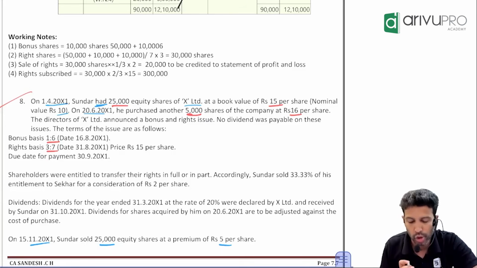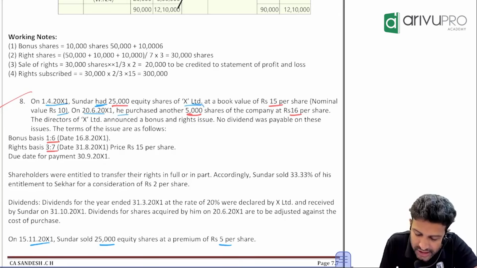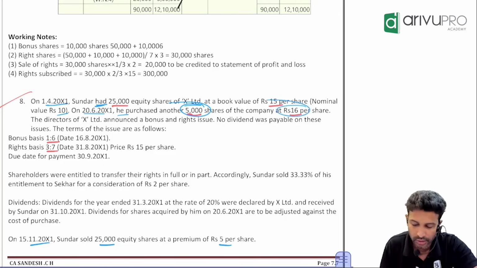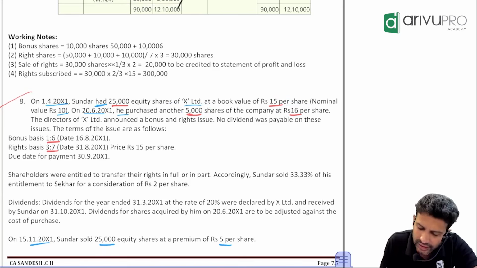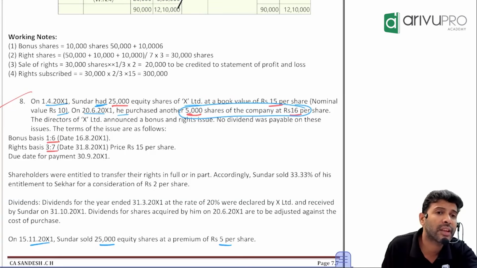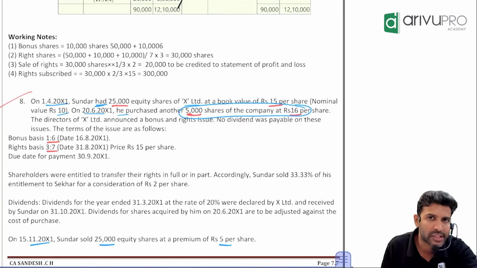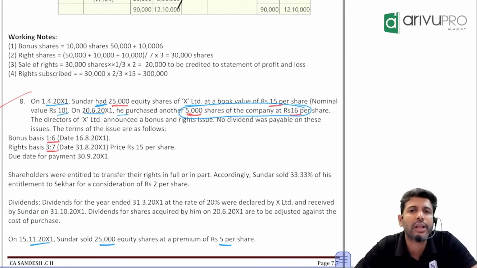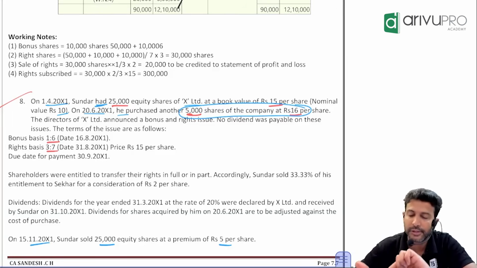On 20th June, the same person Sundar purchased another 5,000 shares at what value? 16. 16 fives are 80, so 80,000. Any stamp duty, brokerage and so on? If there is any stamp duty, brokerage, STT and all, it becomes a cost. What will you do? At the time of purchase, you will add. At the time of sales, you will minus. Here, not there. So, any working note necessary? Not required. What is the journal entry for the additional investment purchased?